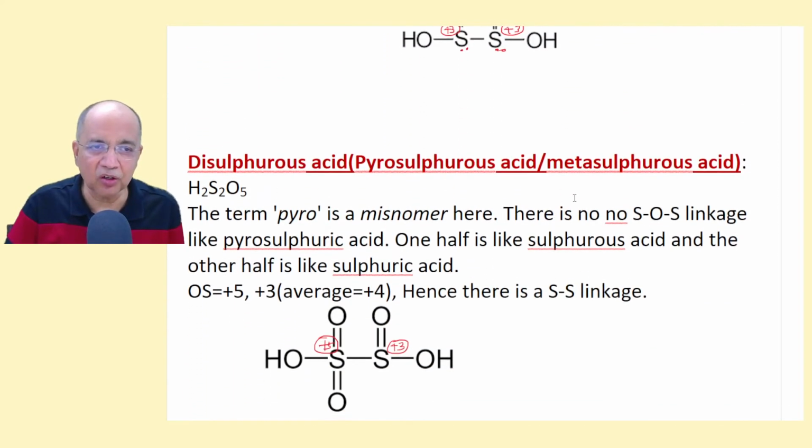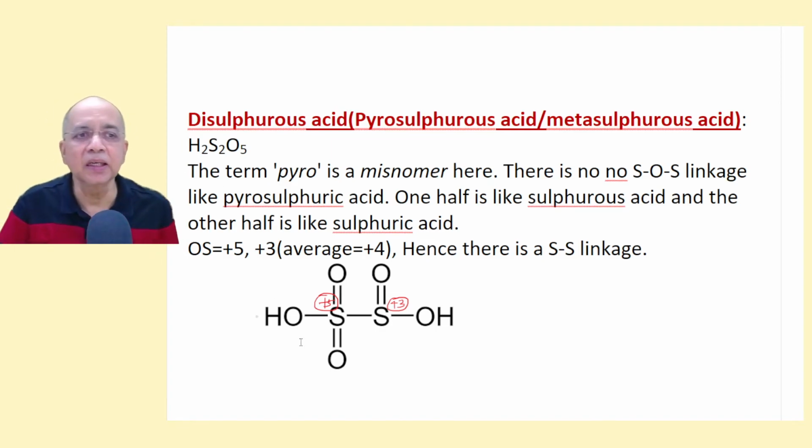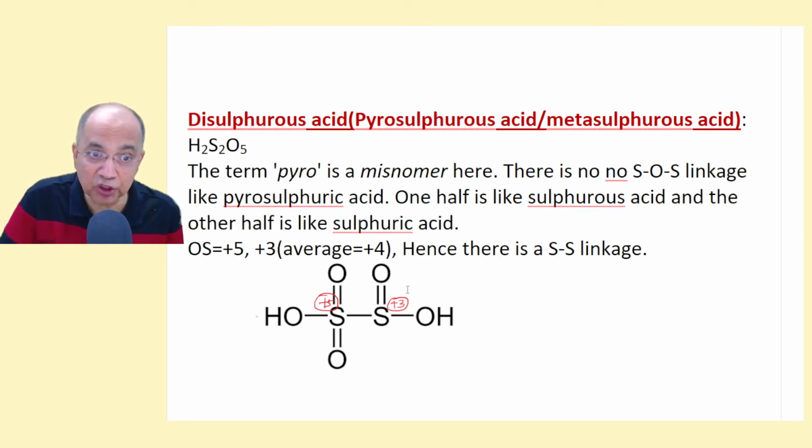Similarly, this is a very, very typical acid. This is called disulfurous acid because this typical acid has two parts: a sulfurous acid like structure, and a sulfuric acid like structure. Here one OH is missing and here one OH is missing.